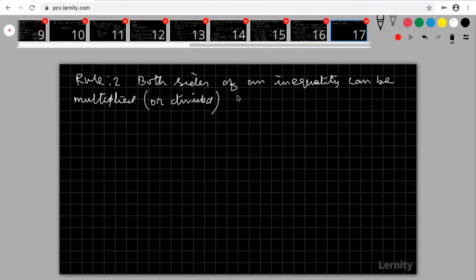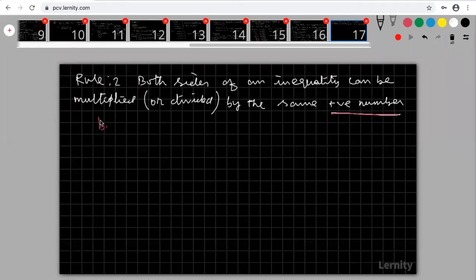Rule 2: both sides of an inequality can be multiplied or divided by a positive number, by the same positive number. Okay, right? So please try to understand, the same positive number means there is no change. As you are adding and subtracting, you can multiply and divide, no problem. For positive number, for negative number, look at that, very important point.